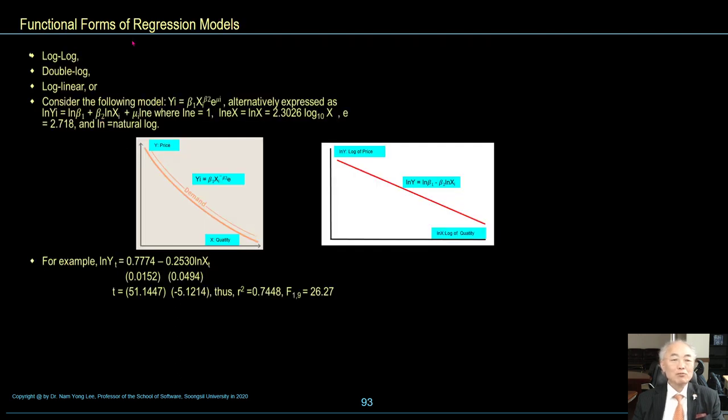자, functional forms of regression models, including log model, double log model, log linear.